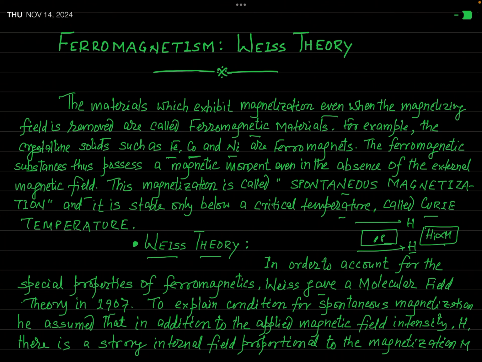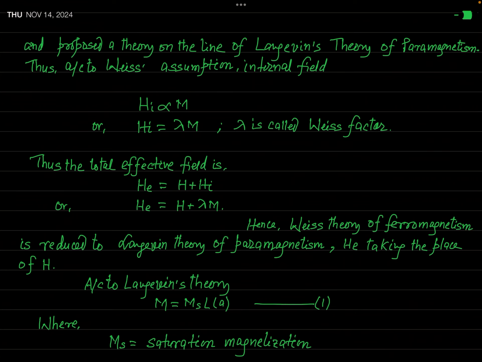And to explain the condition for a spontaneous magnetization, he assumed that in addition to the applied magnetic field intensity H, there is a strong internal field, and that strong internal field is actually proportional to the magnetization M. Okay? And on the line of Langevin theory, assuming this internal field, Weiss has developed his theory in 1907.